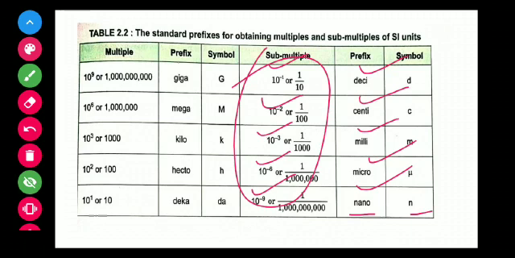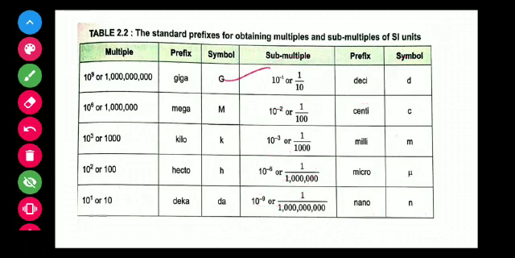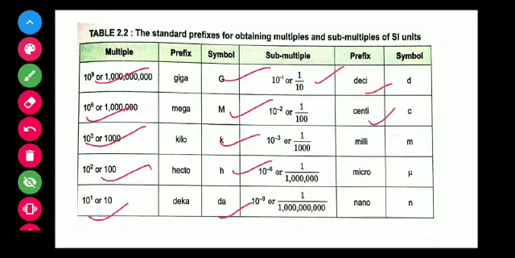And besides these terms: giga, that is 10^9. Mega, 10^6. Kilo, 10^3. Hecto, 10^2. Deca, 10^1. Deci, 10^-1. Centi, 10^-2. Milli, 10^-3. Micro, 10^-6. Nano, 10^-9.